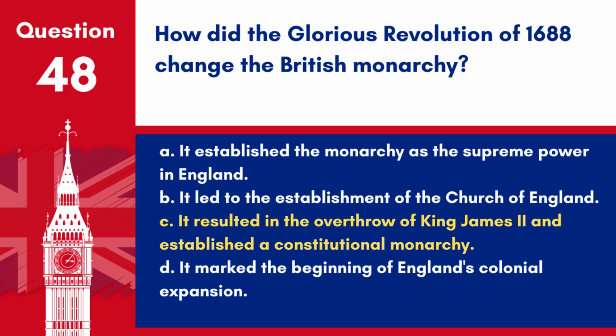Answer. C. It resulted in the overthrow of King James II and established a constitutional monarchy. The Glorious Revolution led to the deposition of James II in favour of William III and Mary II, significantly limiting the powers of the monarchy and laying the groundwork for a constitutional monarchy.